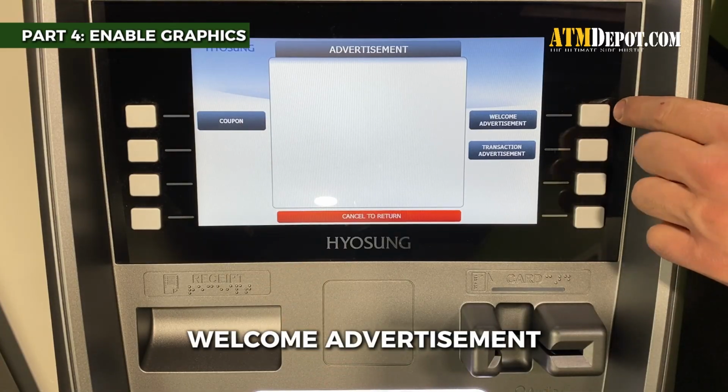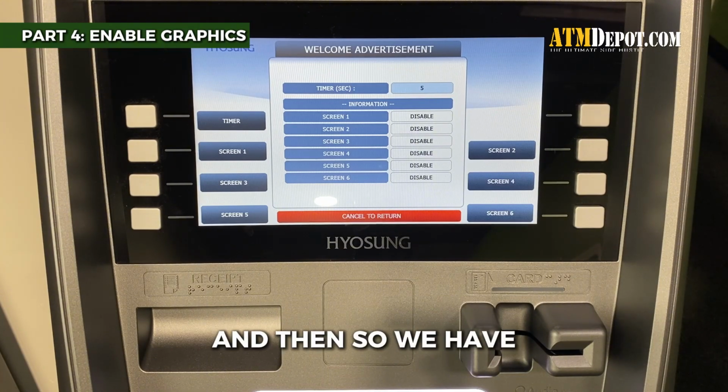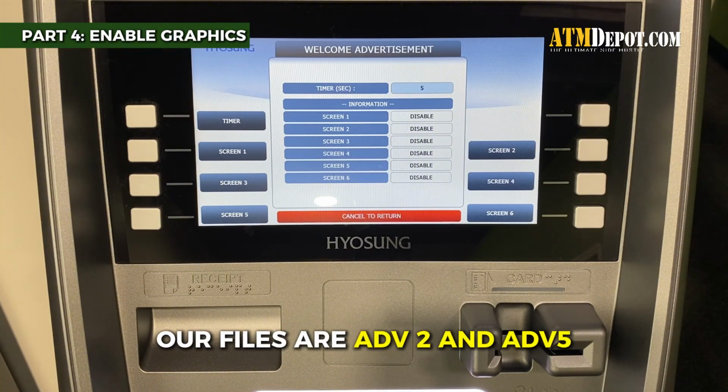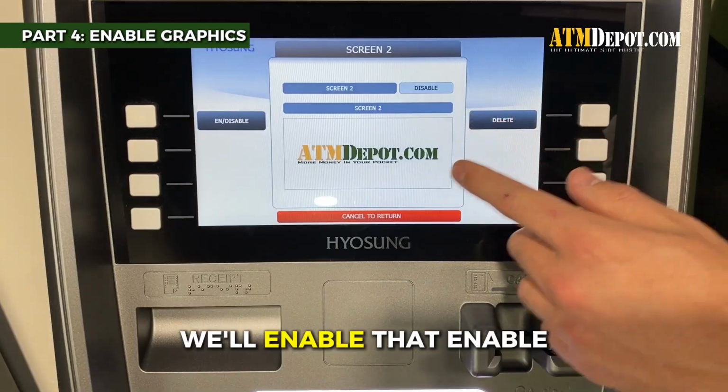So we have a welcome advertisement. So we'll go to our welcome advertisement. And then we have our files, ADV2 and ADV5. So we have the screen 2. We'll enable that. Enable.